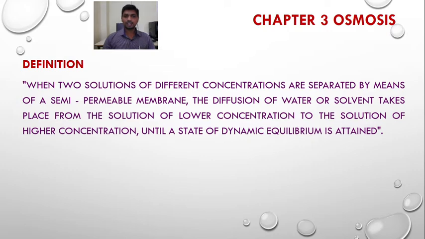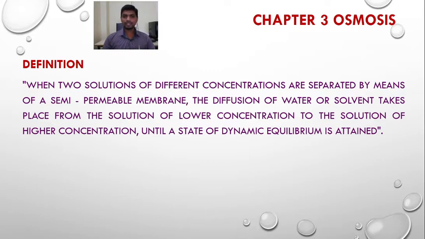Solvent movement takes place from the region of its high concentration to the region of its low concentration. Suppose we divide two solutions of different concentration by means of a semi-permeable membrane, one solution having low concentration and the other having high concentration. The low concentrated solution possesses more solvent than solute, while the high concentrated solution possesses more solute and less water.